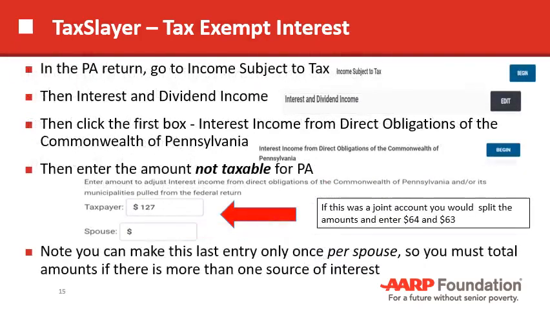Then in the Pennsylvania tax return, you go to income subject to tax, select interest and dividend income, and in the first box, interest income from Pennsylvania, you enter the amounts not taxable for Pennsylvania. So we calculated that to be $127. Now, if this was a joint return, you would split the amounts not taxable between the taxpayer and the spouse. And if there's multiple sources that you have to calculate, you have to add them all up because you can only do this entry once.